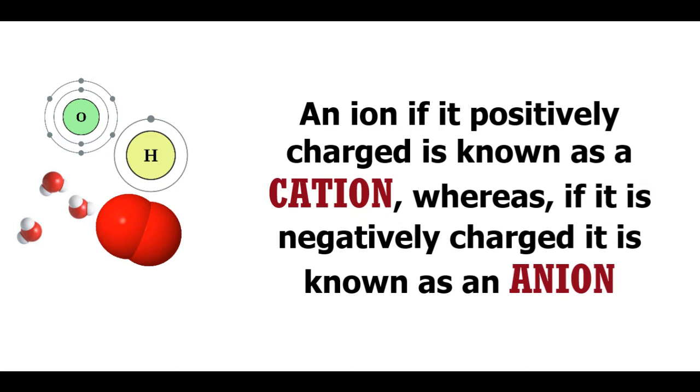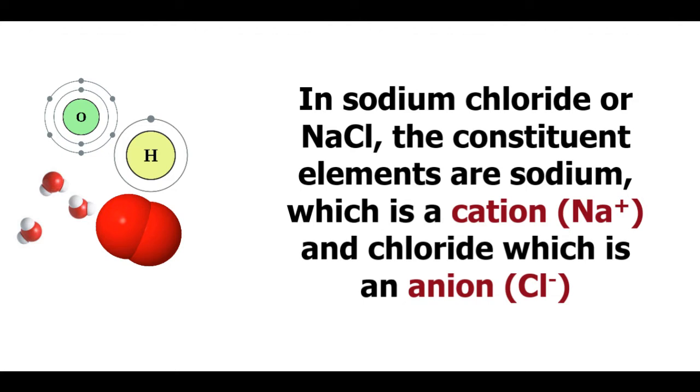An ion, if it is positively charged, is known as a cation, whereas if it is negatively charged, it is known as an anion. For instance, sodium chloride or NaCl, very clearly you can see that the constituent elements here are sodium, which is a cation, that is Na with a positive charge, and chloride, which is an anion, that is Cl with a negative charge.